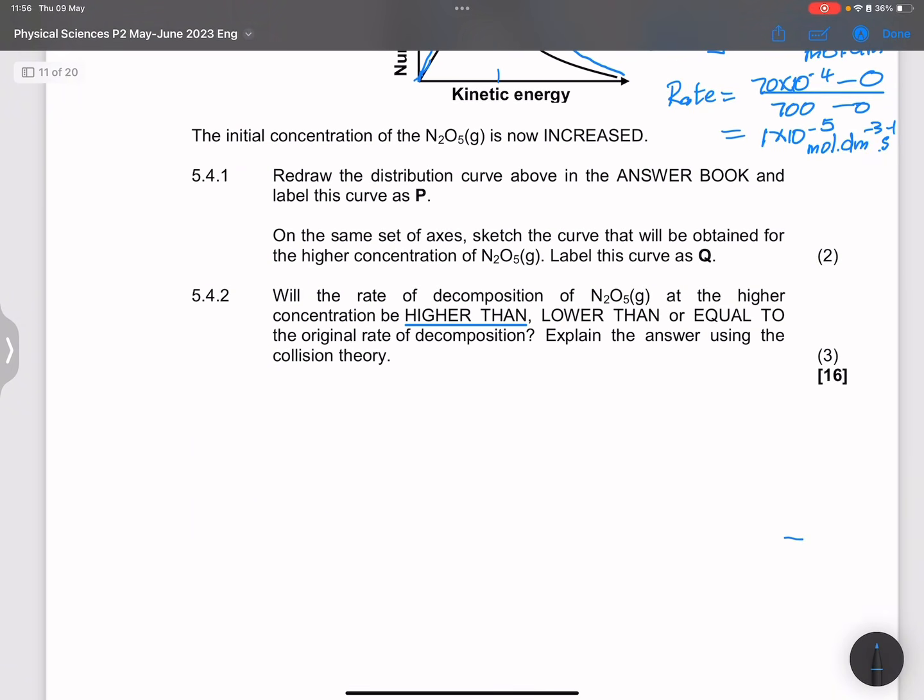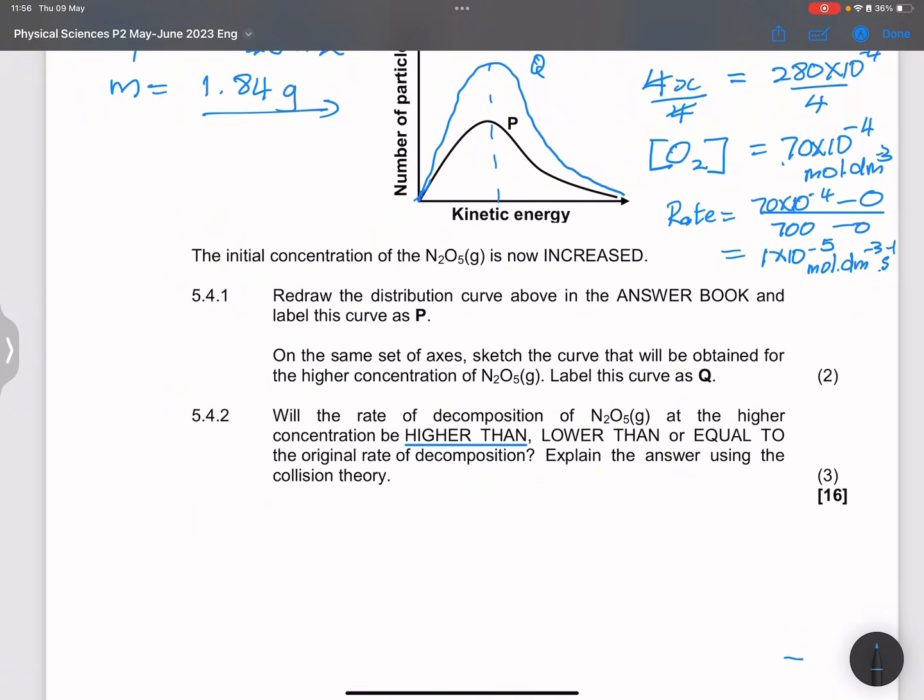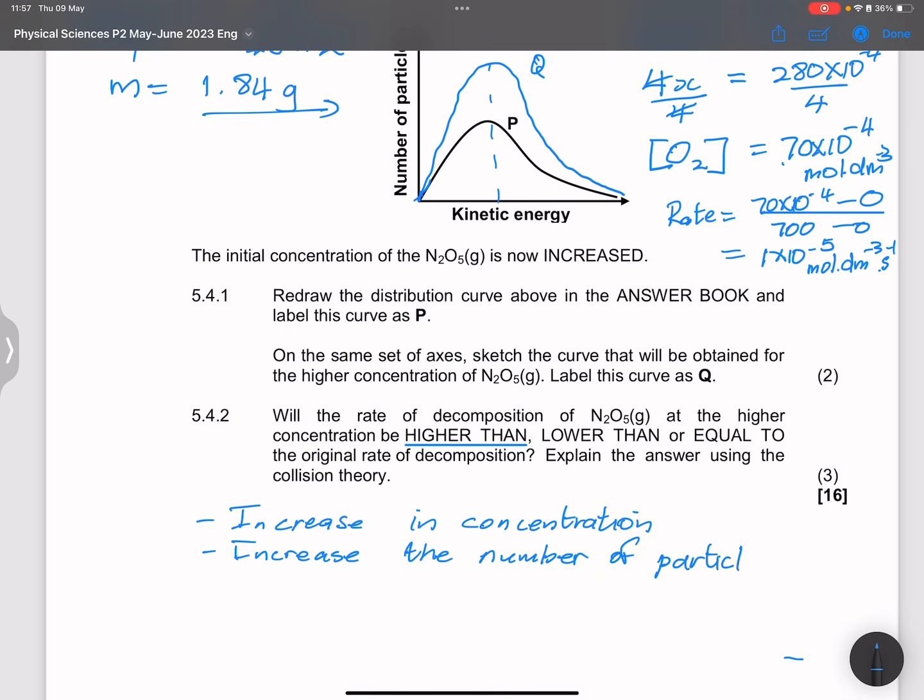Now, please remember, an increase in concentration will increase the number of particles per unit volume. So we have now more particles per unit volume.